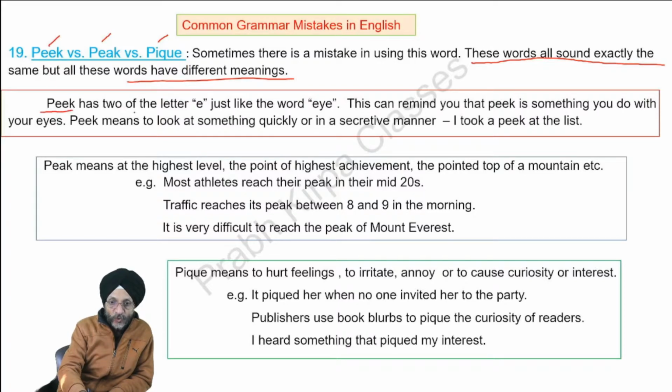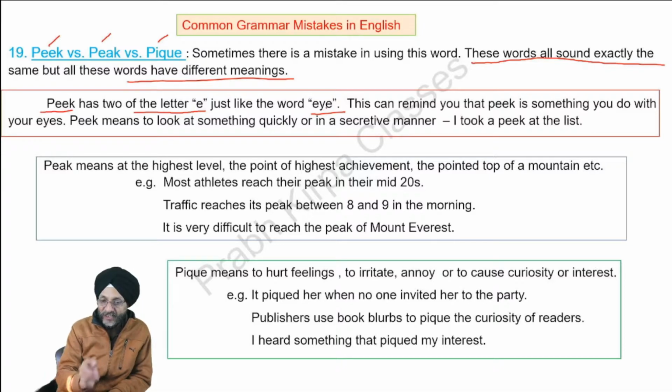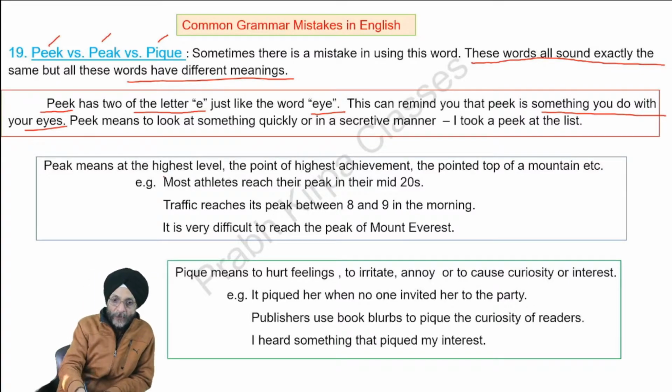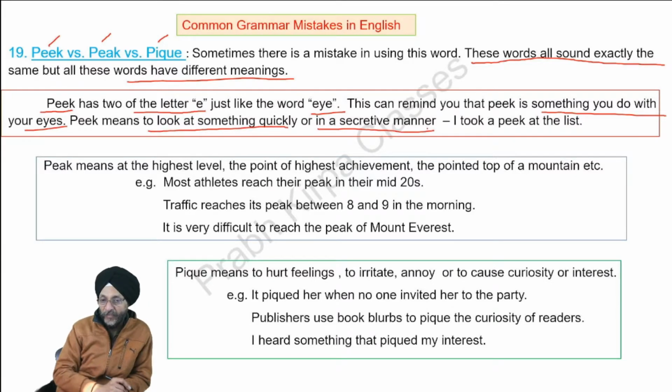Peek has two letters E, just like the word eye. In the case of peek, there are two E's. In the case of eye, there are also two E's. This can remind you that peek is something you do with your eyes. That is, this word has some relation with your eyes. Peek means to look at something quickly or in a secretive manner.